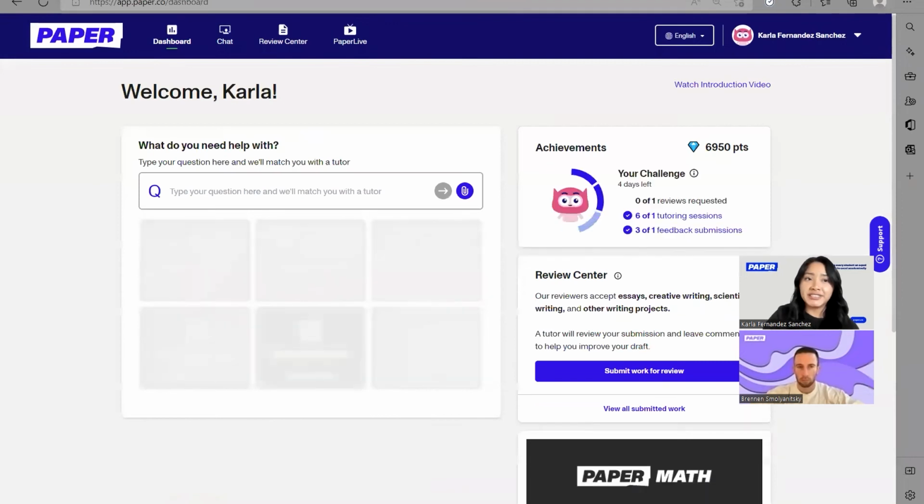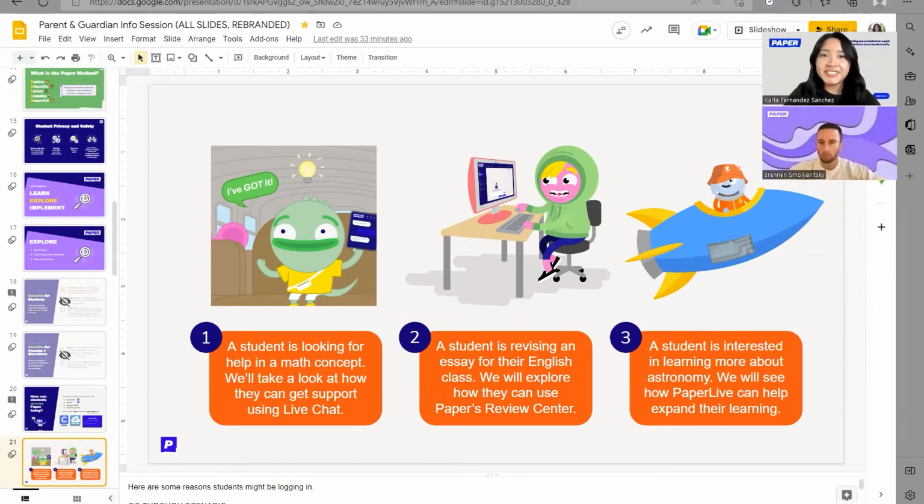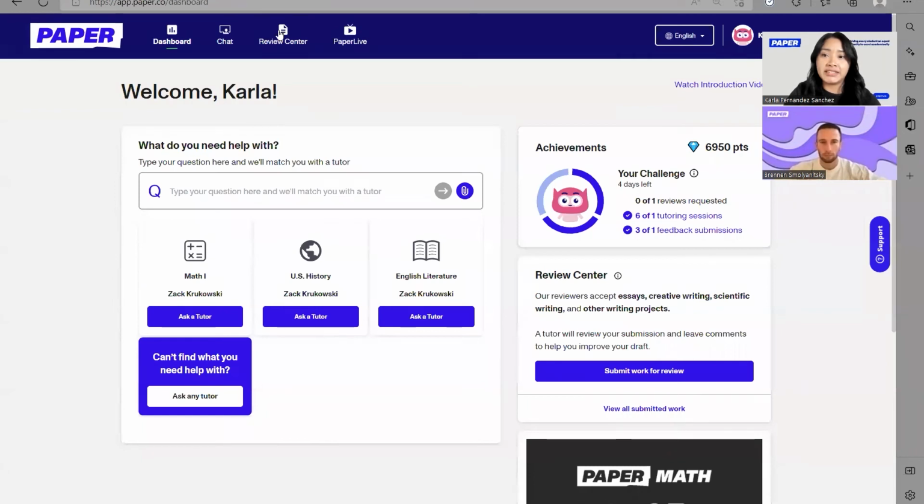Now, let's go back to our scenarios. We're going to go ahead and cover the very last one that we have here. This is for that student that's just very, very curious about a specific subject, and they're so curious that they want to learn more about it, even if it's after school, because that's how dedicated they are to expanding their knowledge. If that's your student, then this is definitely for them. This is going to be PaperLive. So here we have this scenario about a student that's interested in learning more about astronomy. So let's go ahead and check out how PaperLive can support that student.